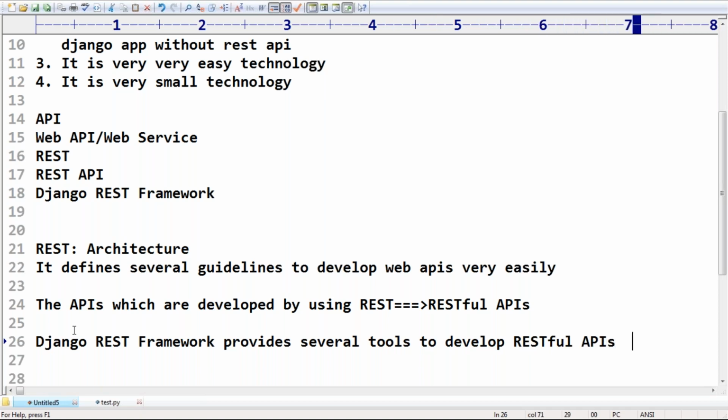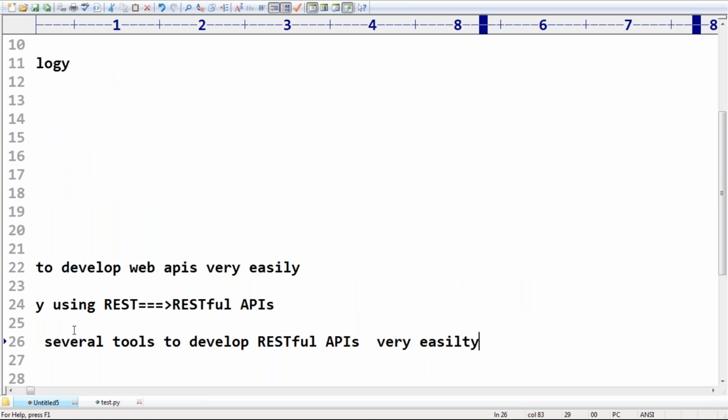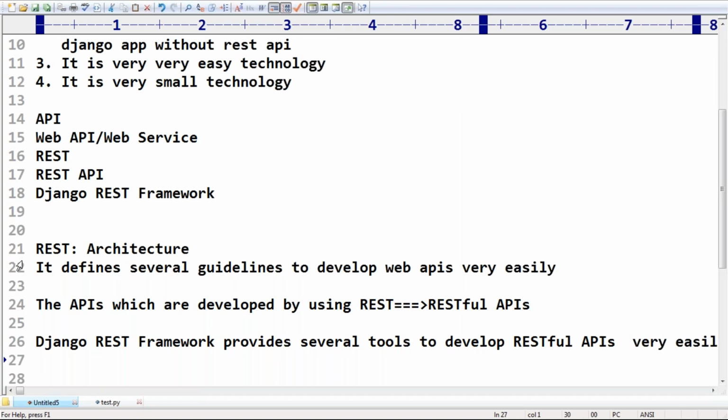Such a type of framework is the Django REST framework.